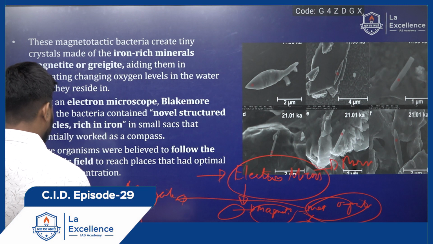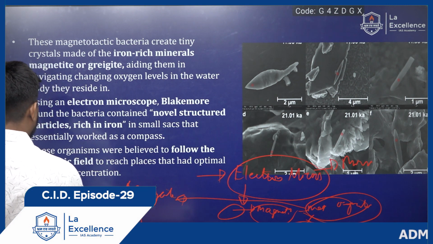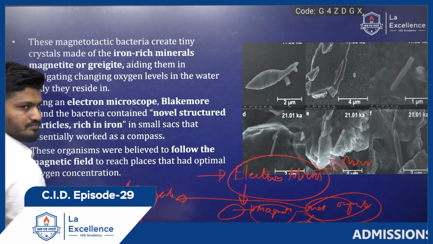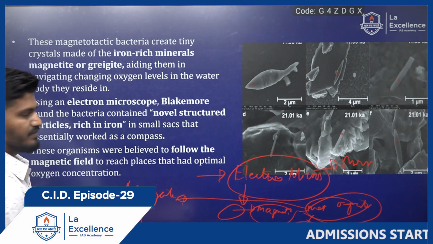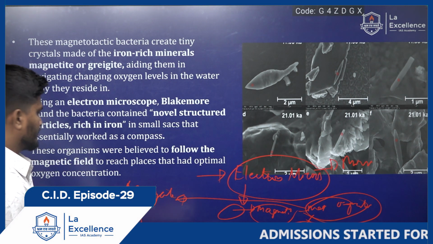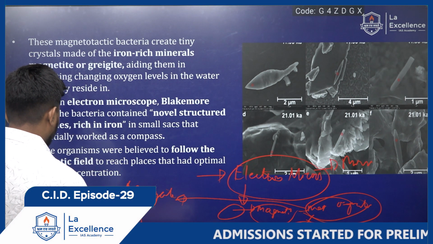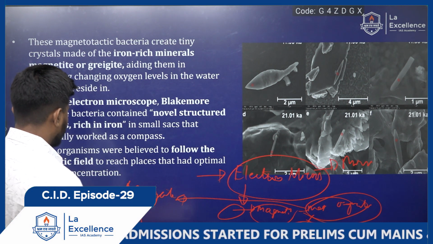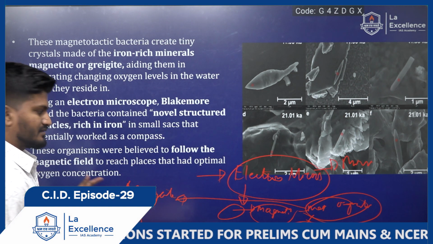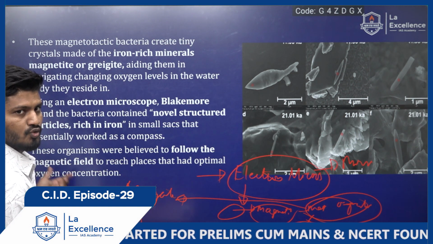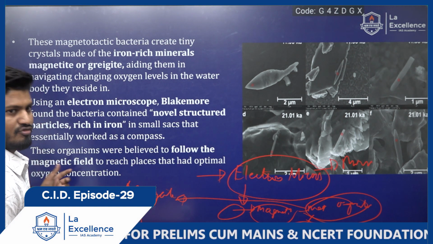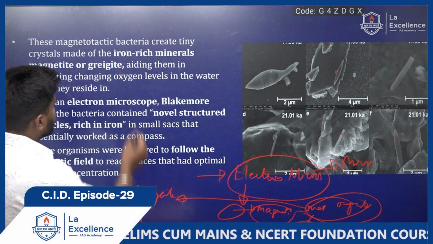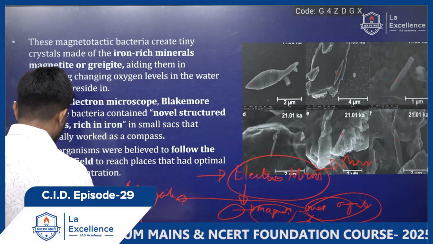They navigated themselves in the particular area in search of oxygen. Oxygen is the basic element for any organism. So for the search of oxygen, these magnetotactic bacteria use the magnetosphere and made themselves a path to move from oxygen-deficient areas towards oxygen-rich areas. So that is what they are trying to explain here.